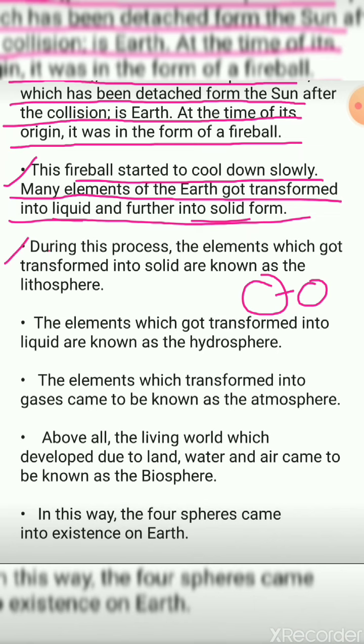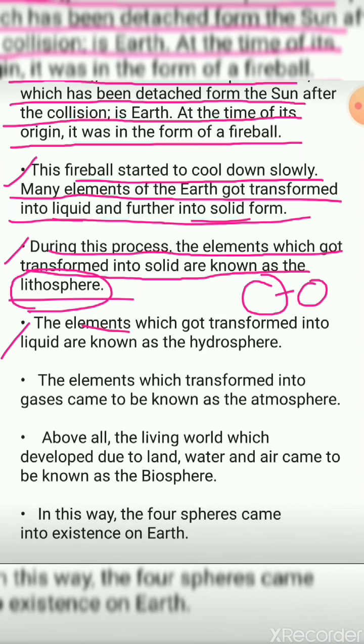Next, during this process, the element which got transformed into solid is known as lithosphere. Okay, during this transformation or process which was held on the earth, some part of the transformation was seen in what? That is solid form, and that solid form on the earth was said to be what? Lithosphere. What was it said to be? Lithosphere.